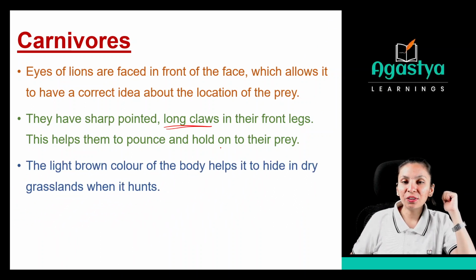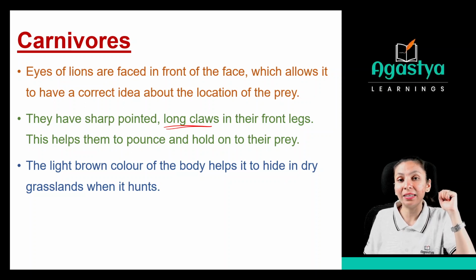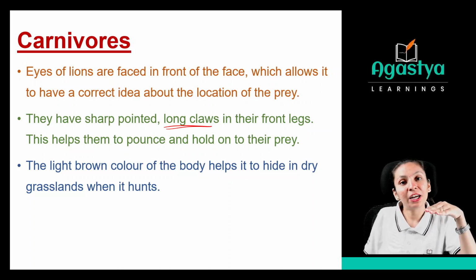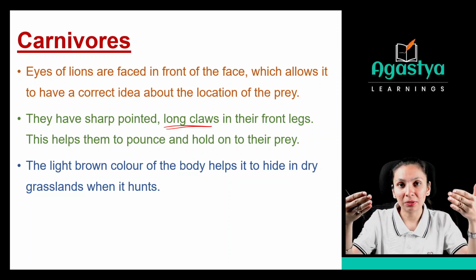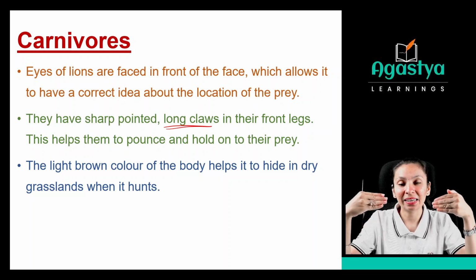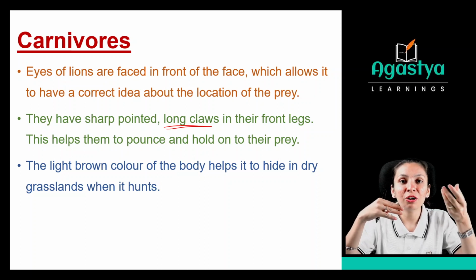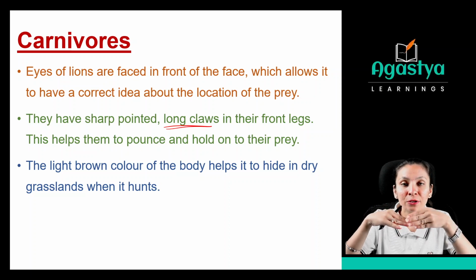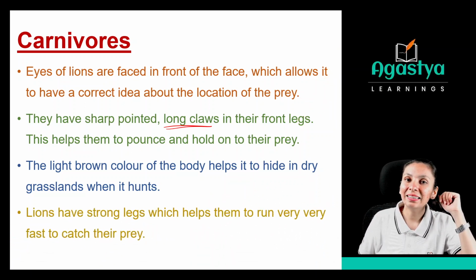The light brown color of the body of the lion helps it to hide in dry grassland when it hunts. Normally grass is green in color, but when it gets dry, it turns brown. So whenever the lion wants to hunt something, it will hide itself behind the dry grassland. If the dry grassland is brown and the lion has a light brown skin color, it can easily hide itself behind the dry grassland. So these were the special adaptations based on which the lion can get its food.